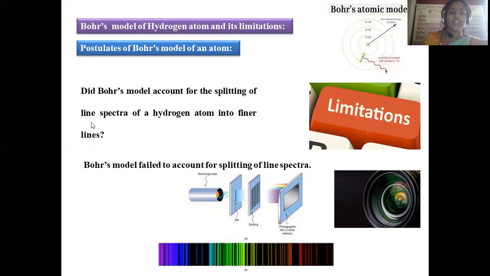Did Bohr's model account for the splitting of the line spectra of the hydrogen atom into finer lines? Why is this splitting of lines possible? Under high resolution, why are so many lines visible? And what is the reason for that? Bohr's model is unable to explain this high resolution spectrum of hydrogen and cannot be employed for atoms other than hydrogen. These are the main drawbacks of Bohr's theory.